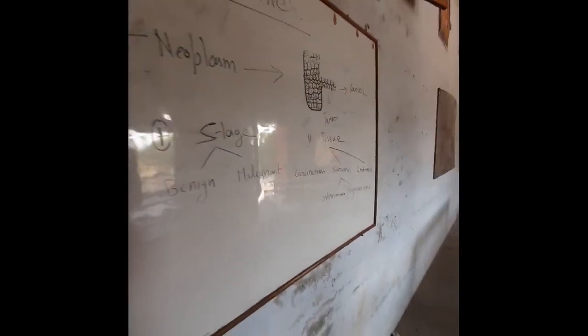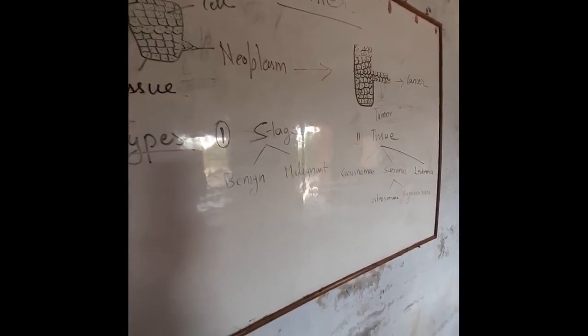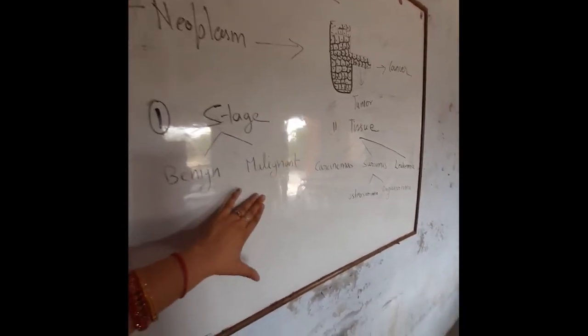Now, cancer on the basis of stage is of two types, benign and malignant.